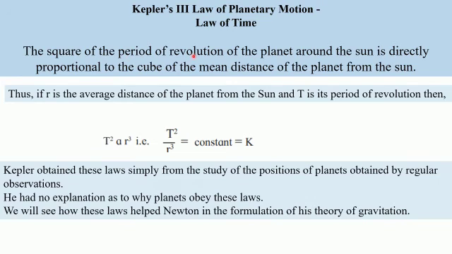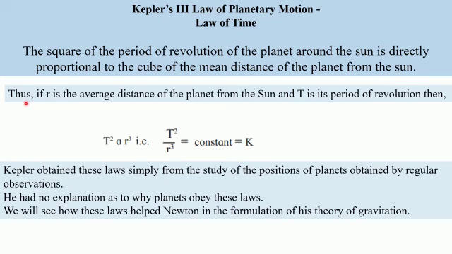Here by period of revolution we mean the time the planet is going to take to complete one revolution around the sun. For example, if we take Earth as the planet, our Earth takes 365 days to complete one revolution around the sun. So that will be called the period of revolution. So here we are taking the square of the period of revolution of the planet around the sun, and it is directly proportional to the cube of the mean distance of the planet from the sun.